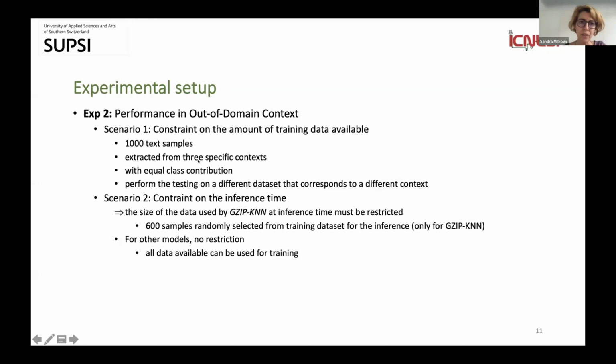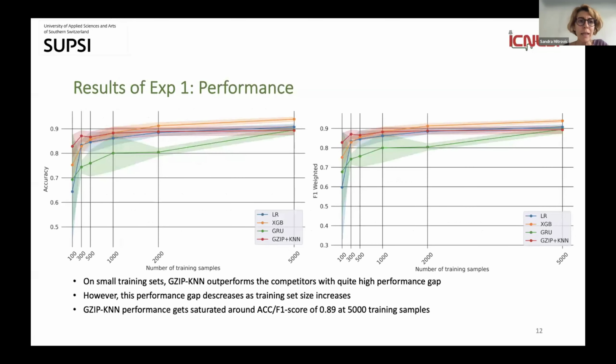This is also because you will see as the outcome of the first experiment what the conclusions were. So I hope everything will set well. So basically, as the result of the first experiment, when we were looking at the performance, here you can see accuracy, and here you can see weighted F1 score for all 4 methods.